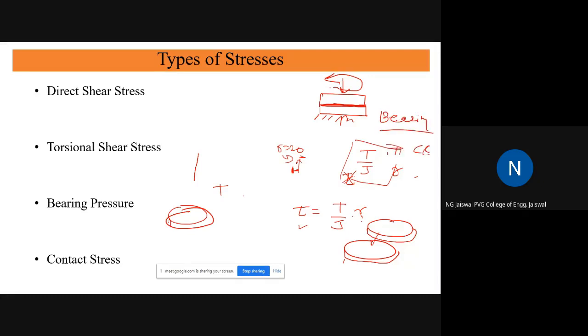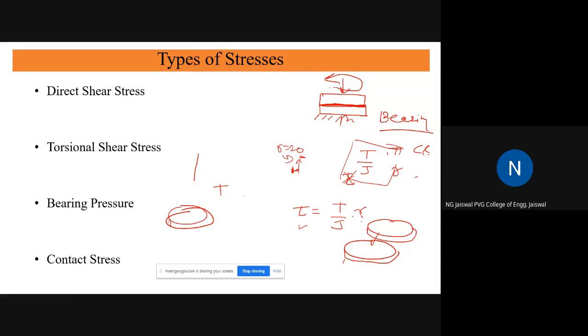So bearing is similar to crushing, but in crushing, rotation or relative motion between the two components does not take place, whereas in bearing, two plates are pressed together, but one of the components is rotating or moving. That means there is some relative motion between the two plates which are pressed against each other. That is called the pressure experienced by these.